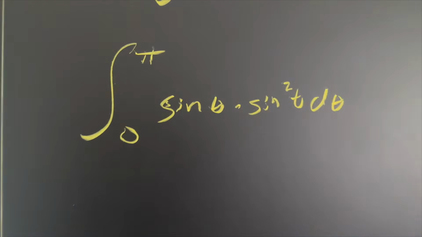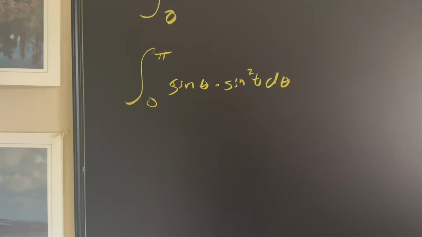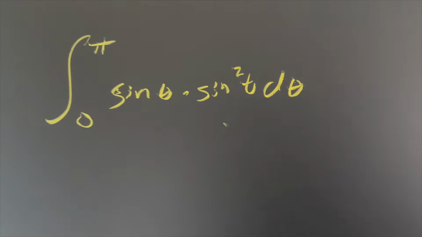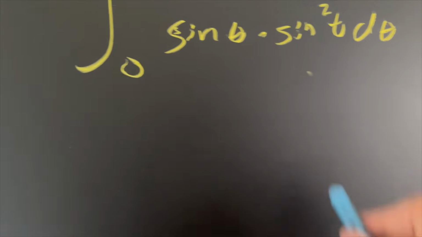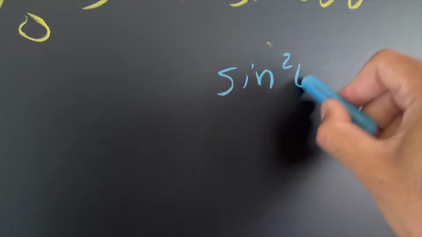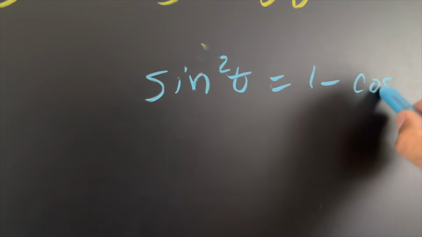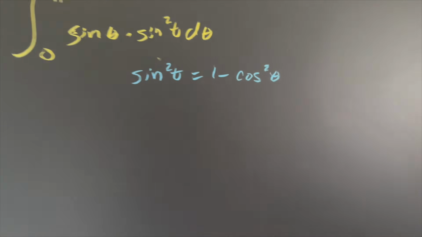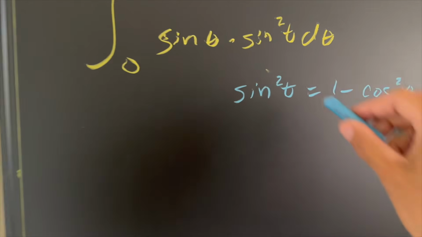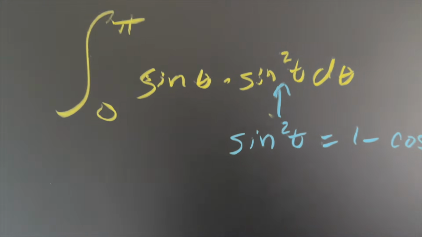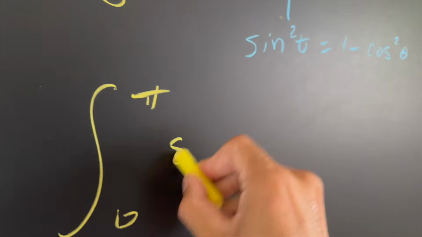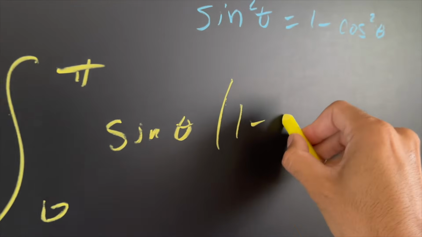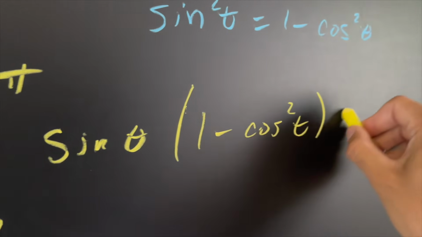And what that's going to do is help us rewrite this. We know that sine squared has a nice identity with respect to cosine. Here's what I mean. We know that sine squared theta is equal to 1 minus cosine squared theta. This is the Pythagorean identity. So we can rewrite this part of the integral as the integral from 0 to pi of sine theta times 1 minus cosine squared theta d theta.